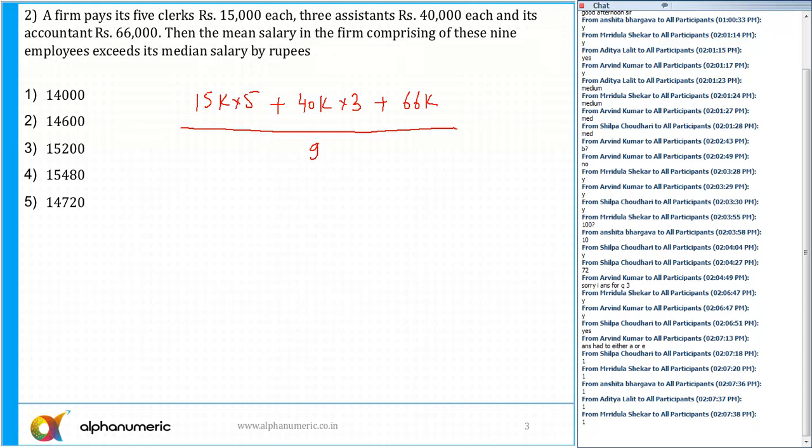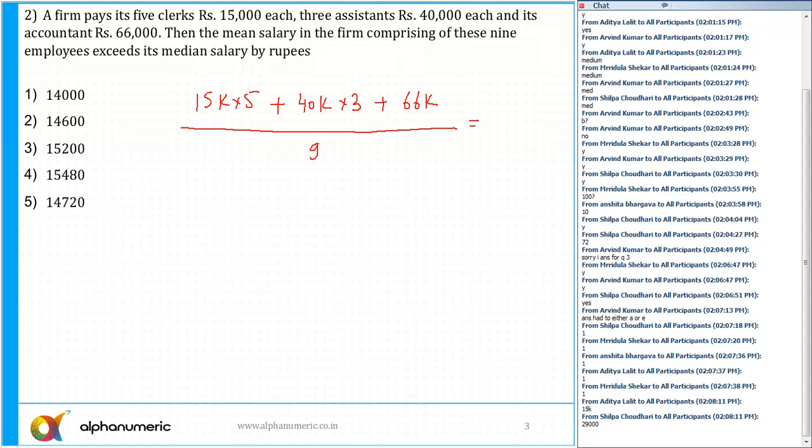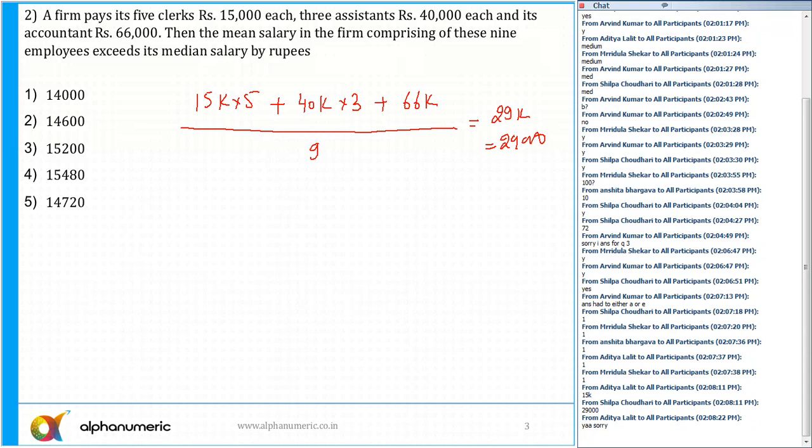So, can anyone tell me what is the average salary of this coming out to be? Most of you have done this. So, that is 29,000. That's right. So, it is equal to 29K. And median, which is the middlemost value? As you can see, total number of persons are 9. Okay, 5 plus 3 plus 1, 9 persons. So, the middle term is the 5th term. The median is nothing but the middlemost term. It is equal to 15,000. This is my mean, which is basically the average. So, the difference between these two is definitely 14,000. So, the correct answer for this question is, of course, option 1, 14,000. So, this was easy. Any doubt?